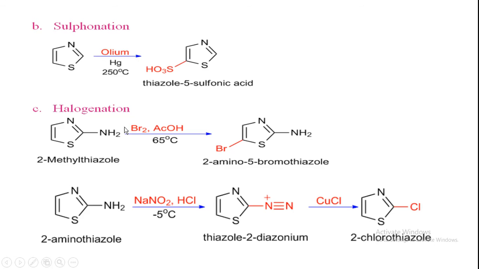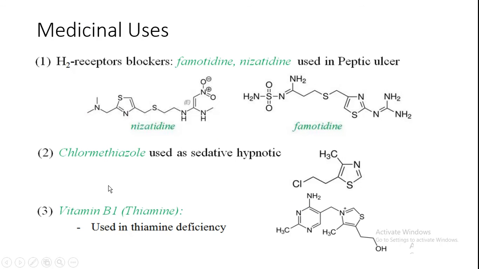Next, halogenation. We have already seen this type of reaction, that is bromination. So 2-amino 5-bromothiazole. Here also the same reaction is given. So what are the medicinal uses?